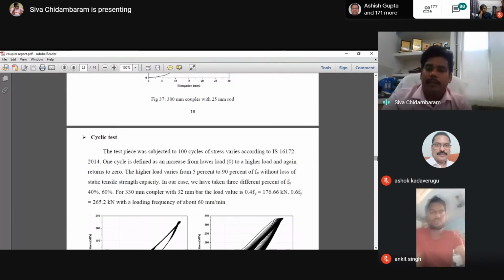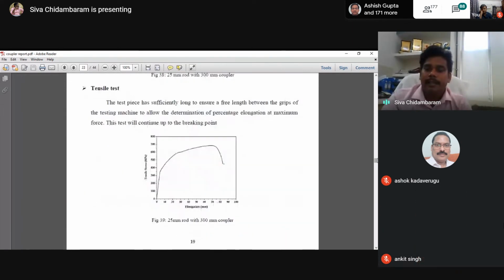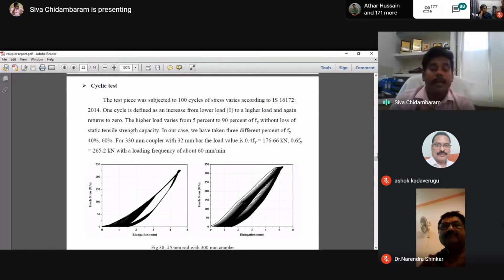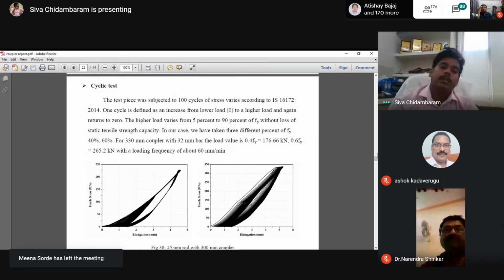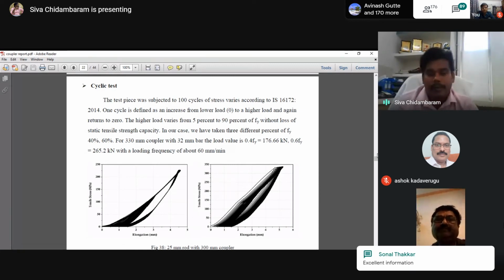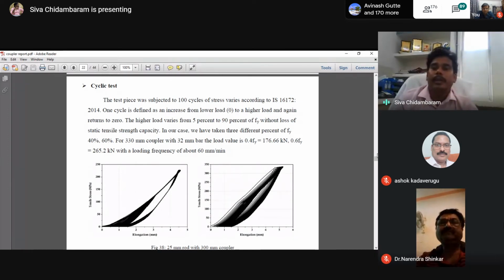Cyclic test result will be like this. You can see the cyclic test behavior. This is how the cyclic test will be. When we do cyclic performance, you can expect a loop like this. So 100 cycles at each and every different stress level we have to do, because if your coupler is able to survive this kind of cyclic force, then the coupled region can survive during earthquake times.